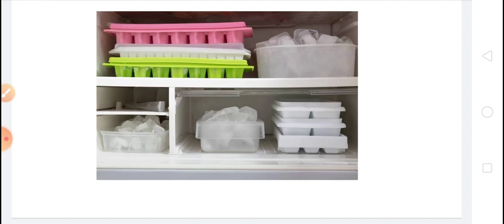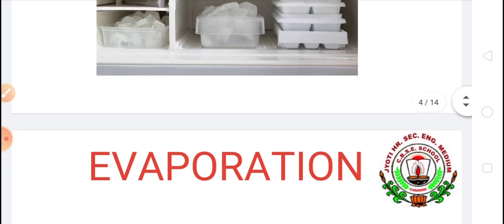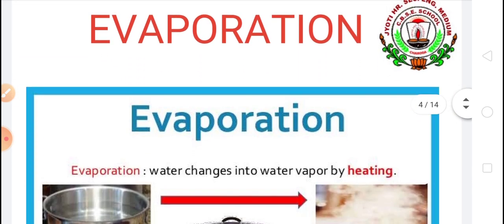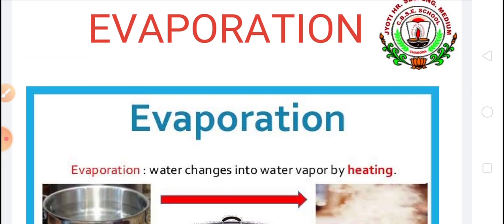Okay, we will study these different processes by which matter changes its state. These processes are evaporation, condensation, boiling and freezing. So first of all, we are going to study about evaporation.